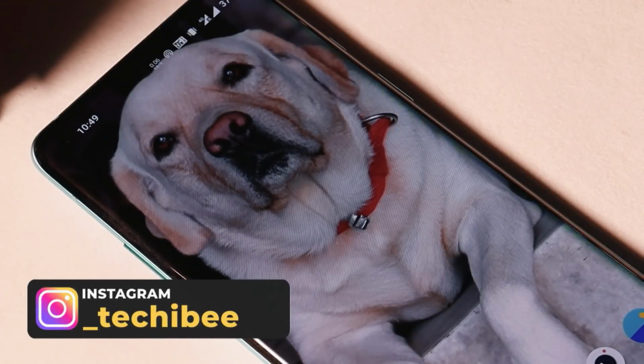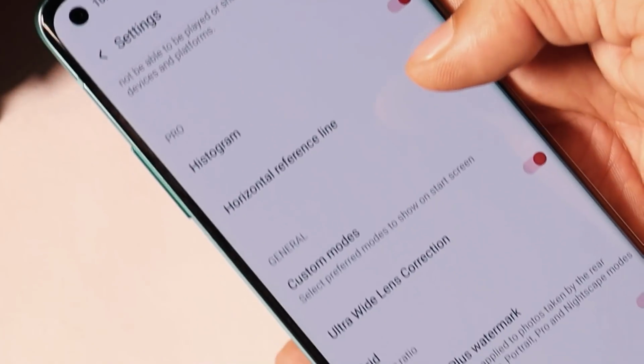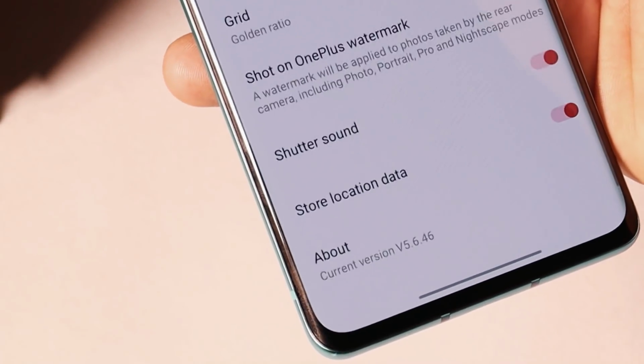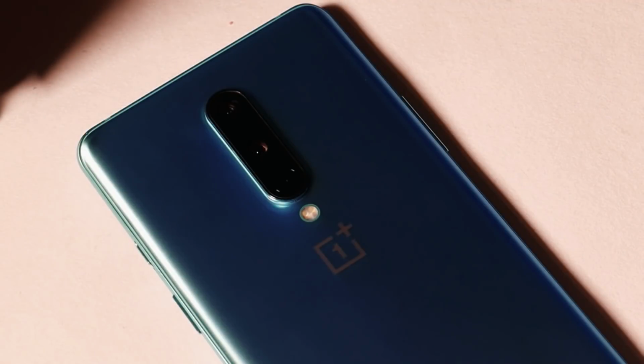So these were the few bugs which I have noticed on the latest stable version of Oxygen OS, which is 11.0.2. Now let's move on to the camera part. Nothing new has been added with this latest camera. Current version of this camera is version 5.6.46.